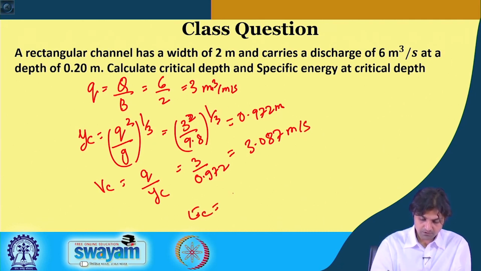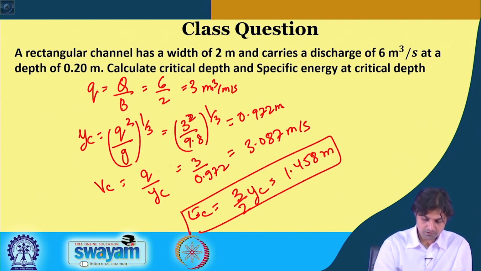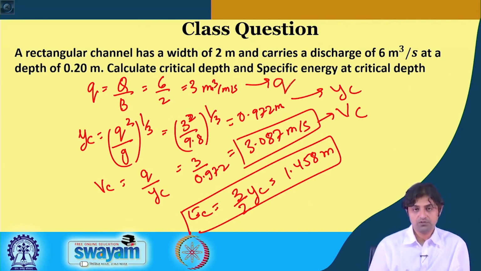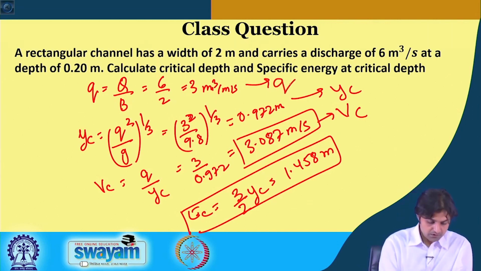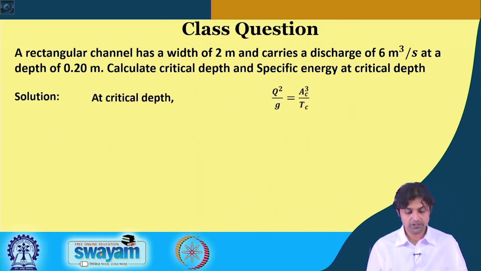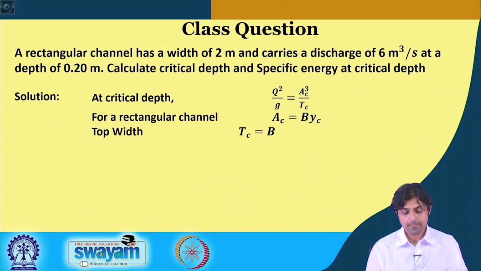EC is equal to, so everything, VC is known, YC is known, and this is small q. So, this is how you will solve this question. So, just going at critical depth, it is a general approach.